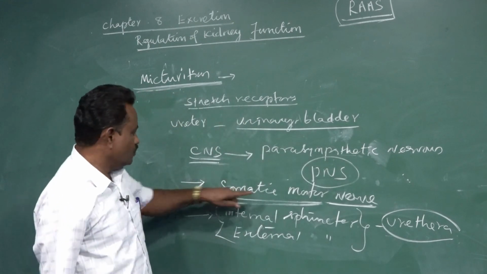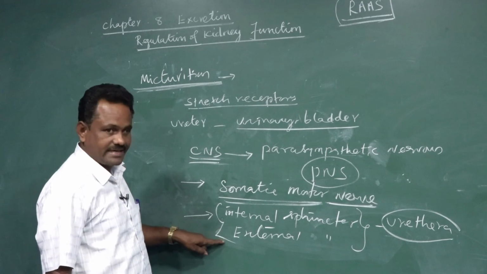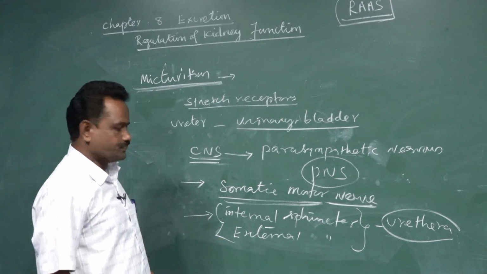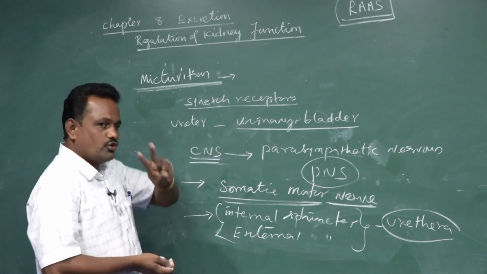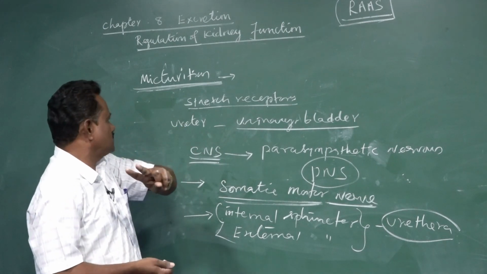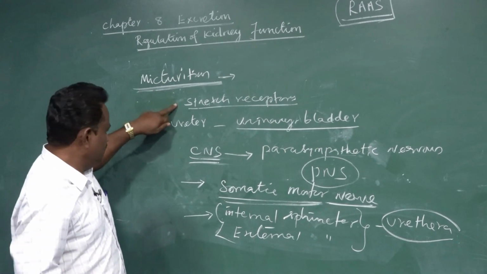So the somatic motor neuron stimulates both the internal and external sphincter to open when the urinary bladder is filled. So here two nervous pathways are responsible for emptying the urinary bladder.